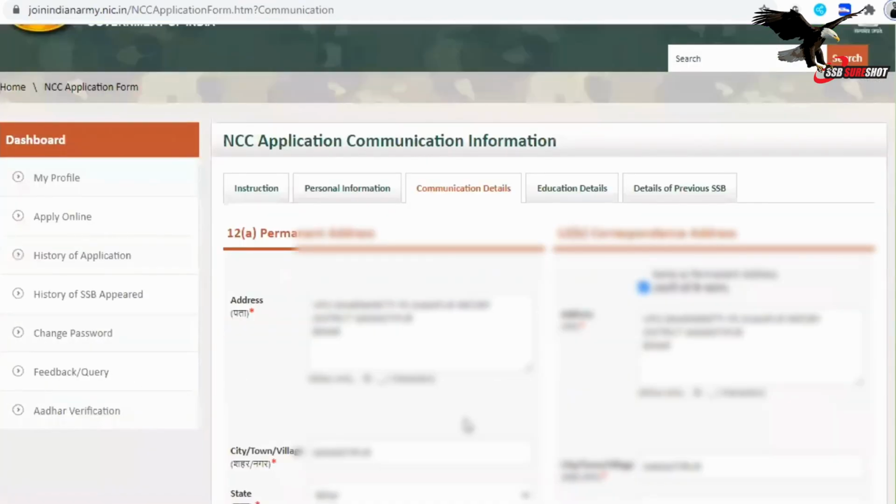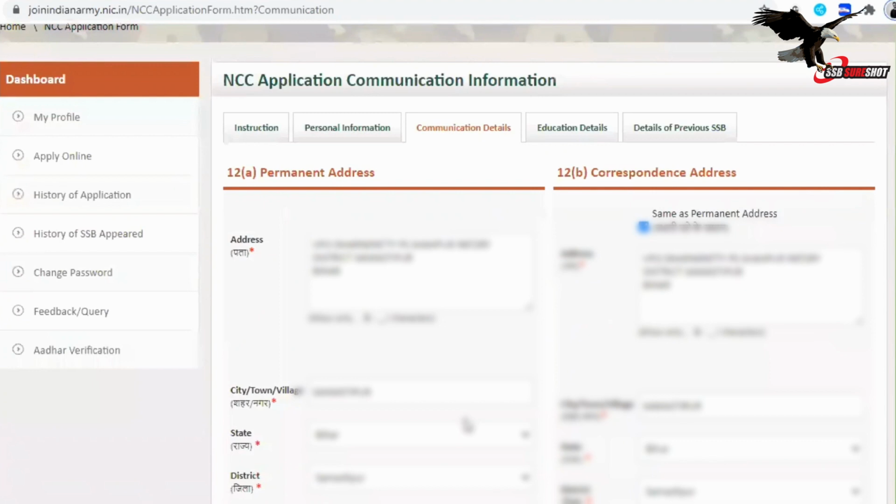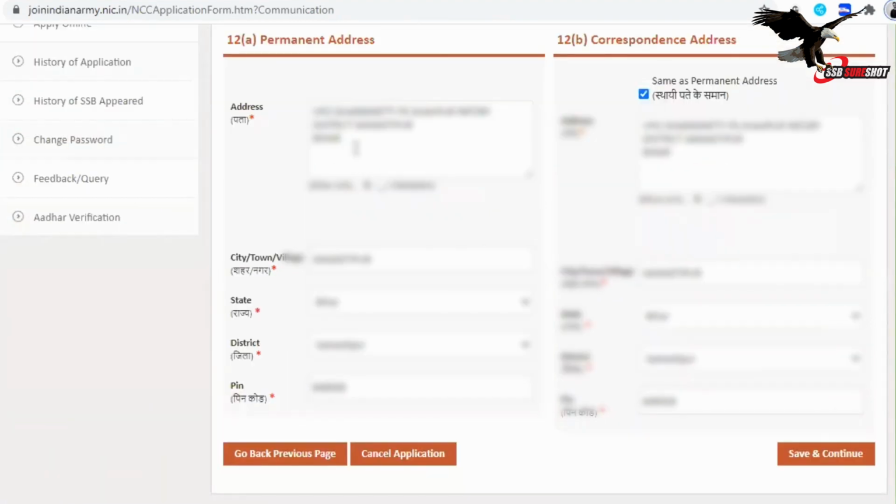Then you'll find here to put your address. Again, if you will type your address here, if it is the same, then you will put same as permanent address. If the correspondence address is the same, then your city, town, state, district, pin code. Then again save and continue.